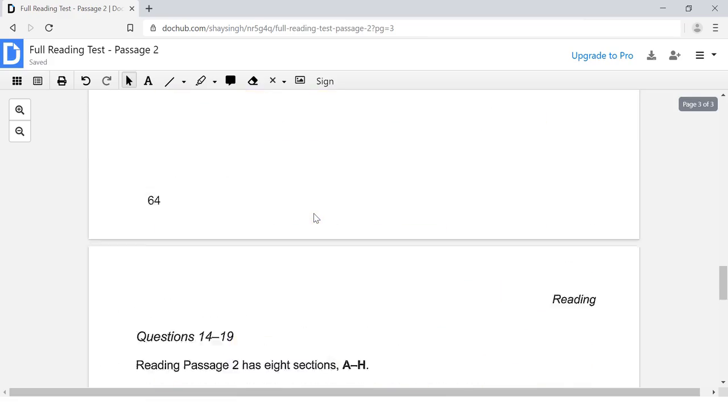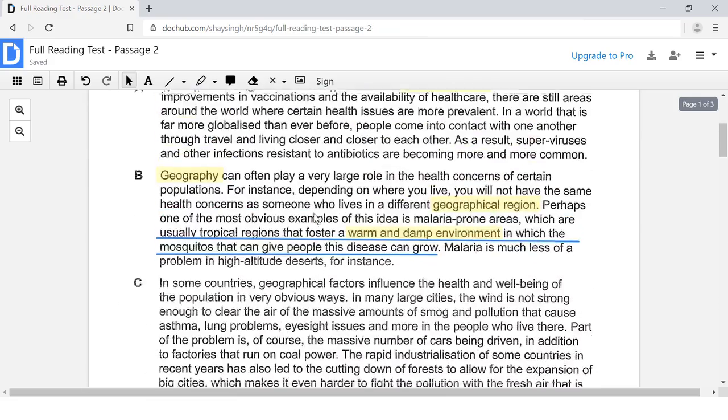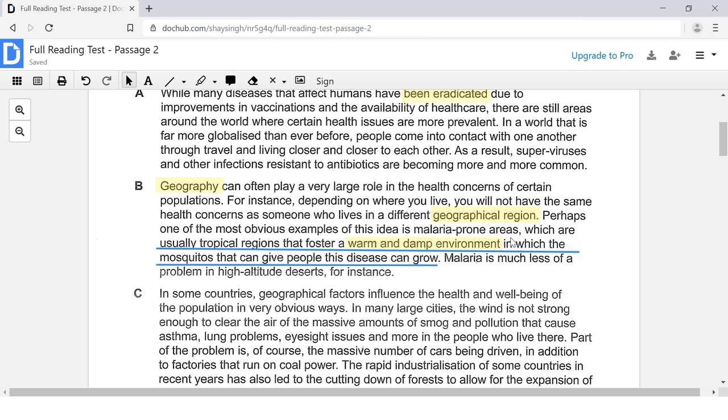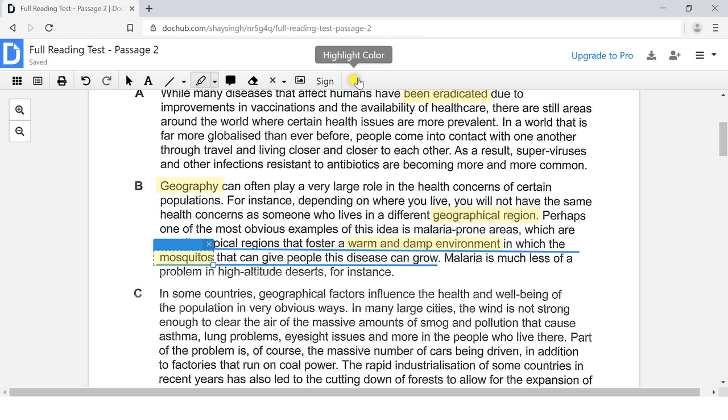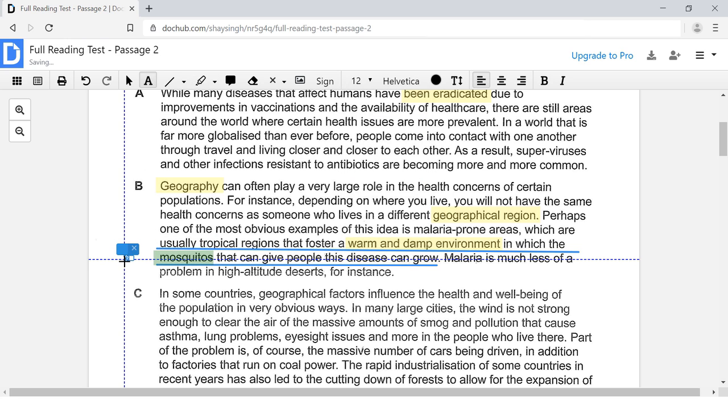It says that up here. Malaria-prone areas, which can give rise to mosquitoes. They foster mosquitoes. Disease-causing mosquitoes. It is these mosquitoes that give people this disease. So that is going to be our correct answer for question number 22. I'm going to put 22 right next to that.